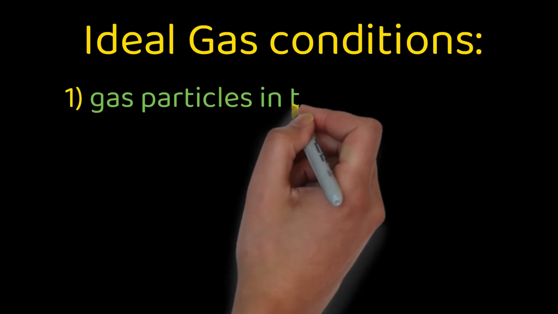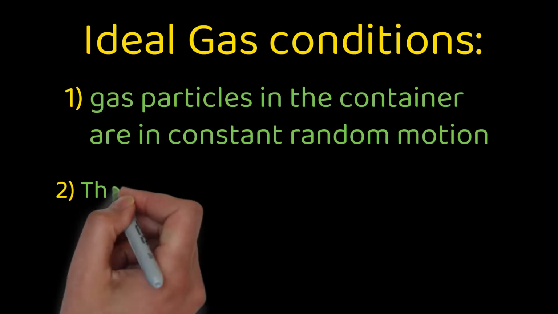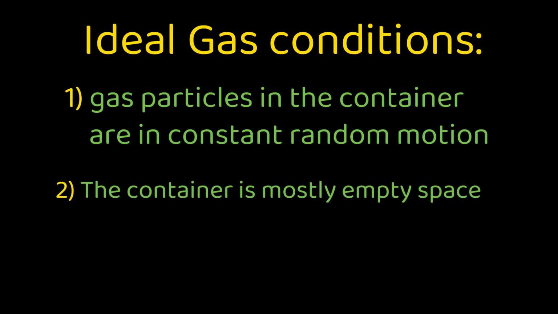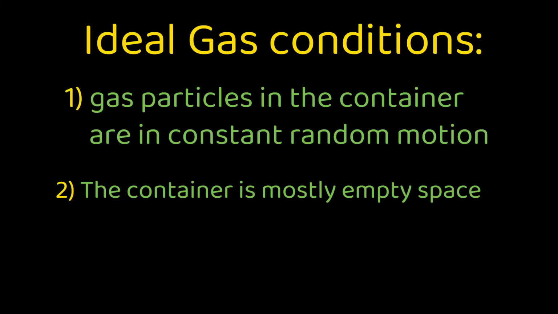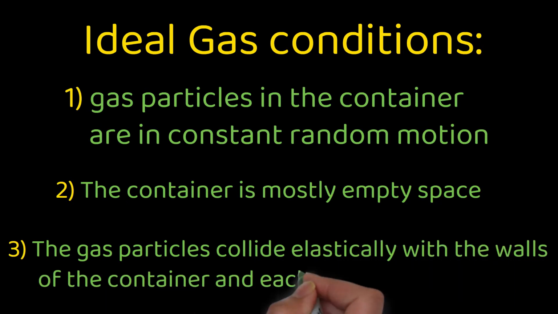First, the gas particles in the container are in constant random motion. Second, the container occupied by the gas particles must be mostly empty space. This means that the volume of gas particles themselves do not contribute significantly to the volume. So the volume of the container is equal to the volume of gas. Third, the gas particles collide elastically with the walls of the container and each other. They do not experience attractive or repulsive forces.